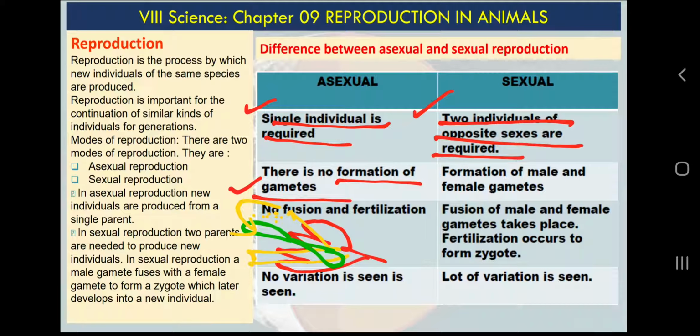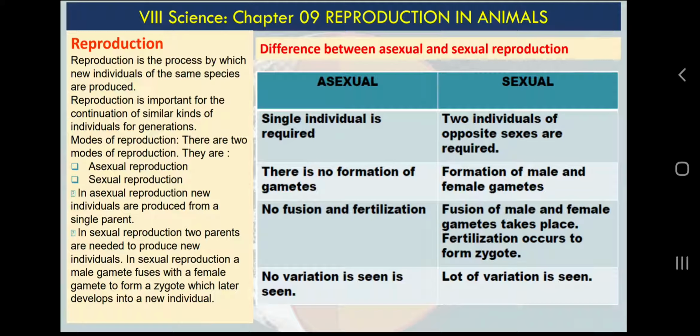There we learned about male and female gametes in plants, and then fusion of those gametes, and after fusion what we get is a fused cell which is called zygote, and that develops into a plant embryo. So the same thing is here. In sexual reproduction we need two gametes or two cells.